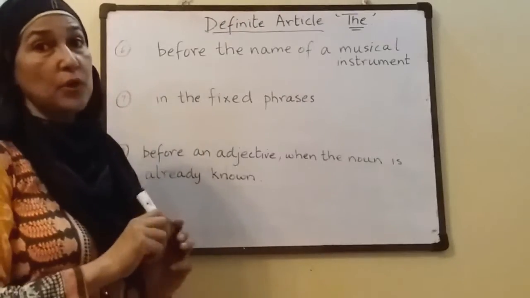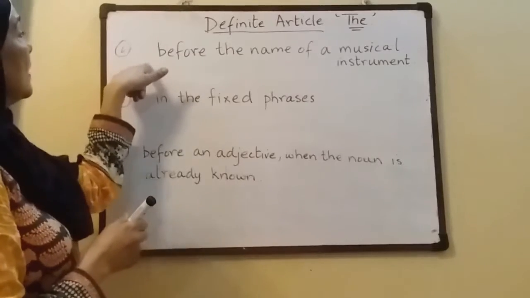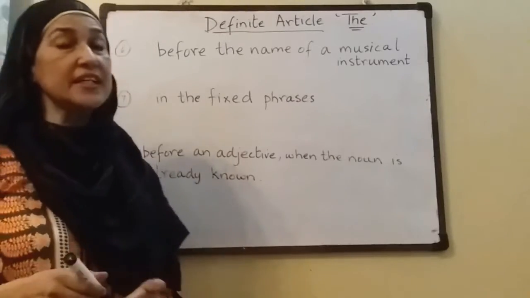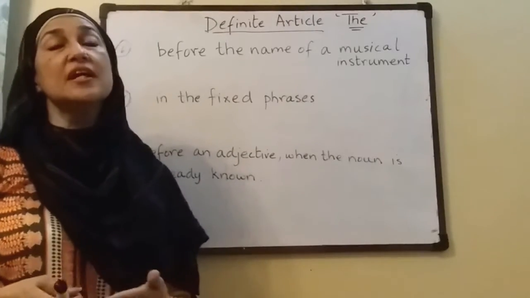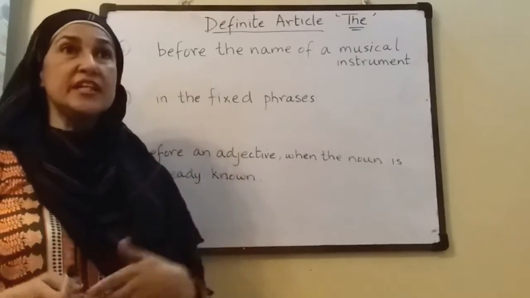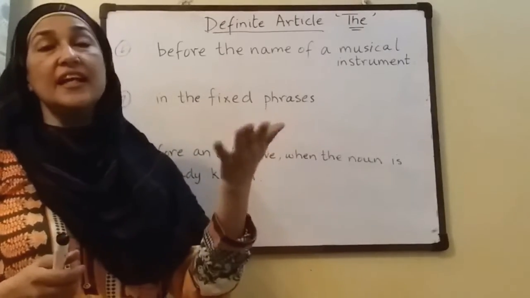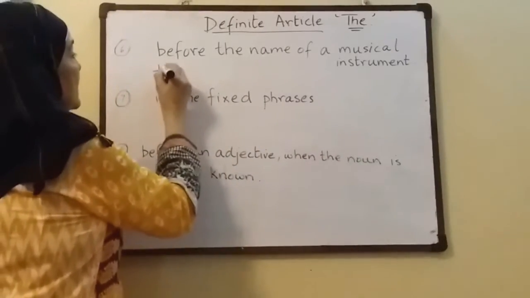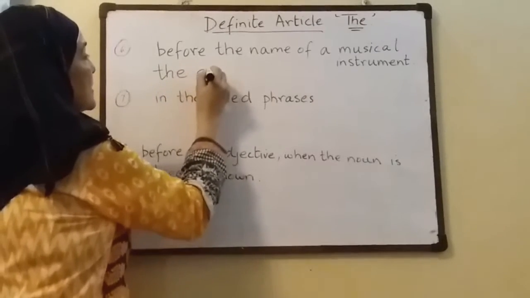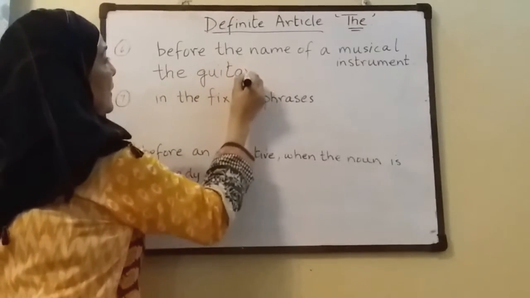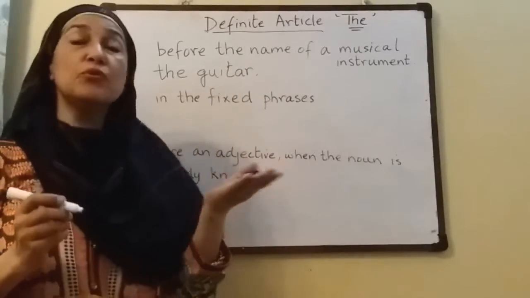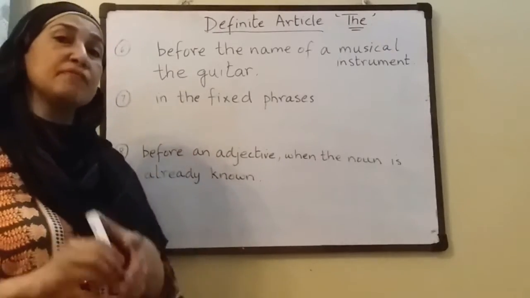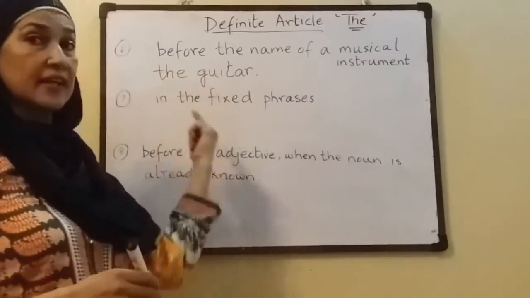Now the sixth rule is before the name of a musical instrument. Now when we are talking about a musical instrument, like she likes to play the guitar. So guitar is the musical instrument, and we are going to use the. He plays the flute very well. So flute is a musical instrument, and before that we are going to use the.